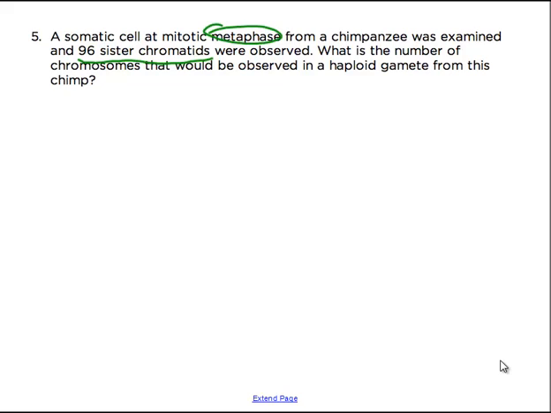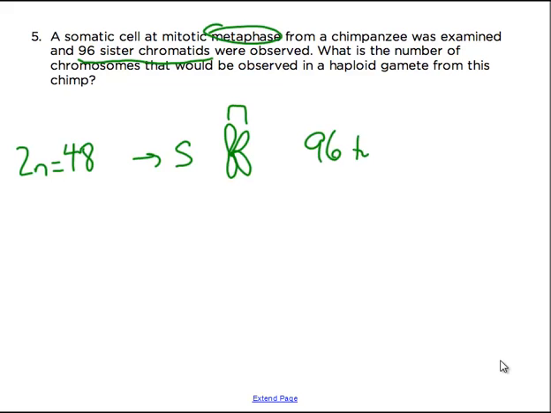There's no way that you could know this unless you just happen to know it, but chimpanzees have a diploid number of 48. After they go through S phase, remember when one chromosome duplicates and becomes like that? These are two sister chromatids. There's a total now of 96 chromatids. Whether you knew that there were 48 or not to begin with, you're given the information that there are 96 chromatids.